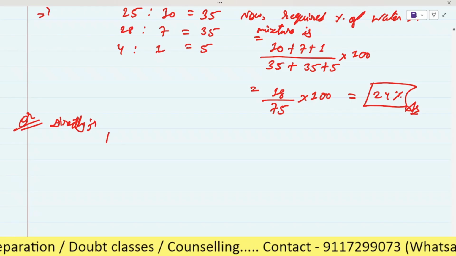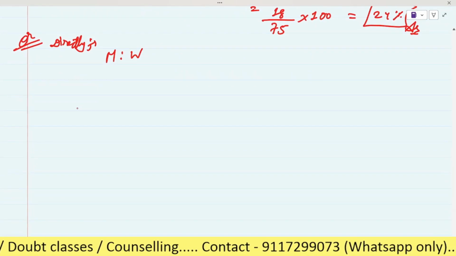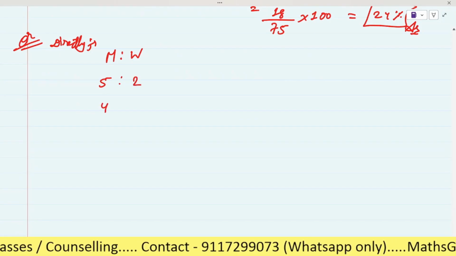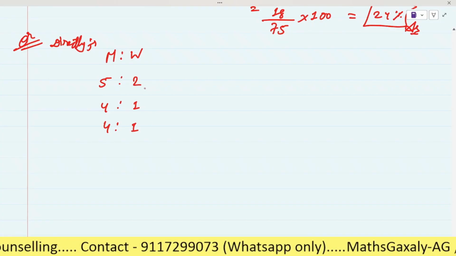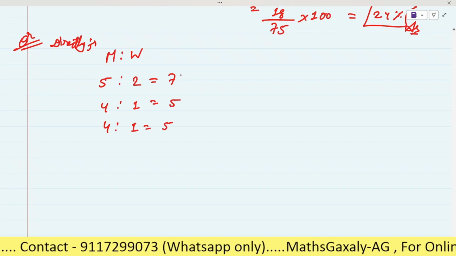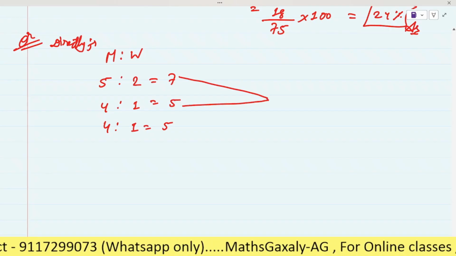See here how we will do it. In the first it is given milk is to water, 5 is to 2, then 4 is to 1, and 4 is to 1, right? So here it is 7, 5, and 5. You have to just observe what I am doing.